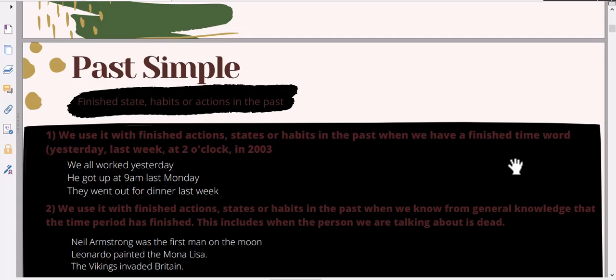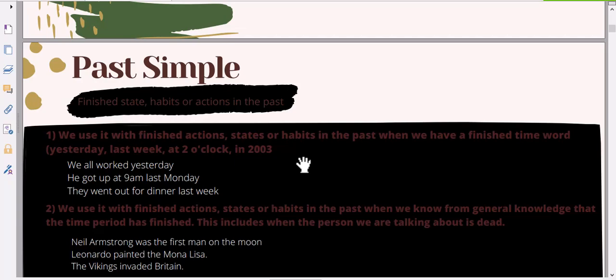And please be careful of this line here. I don't know if it's highlighted, it's highlighted with black color. So I hope you can see this here, because you need to give attention to the frequency word. And this frequency word is going to help you know when to use the past simple. For example, yesterday, last week, at 2 o'clock, in 2003. And give attention because we're going to have lots of frequency words today.